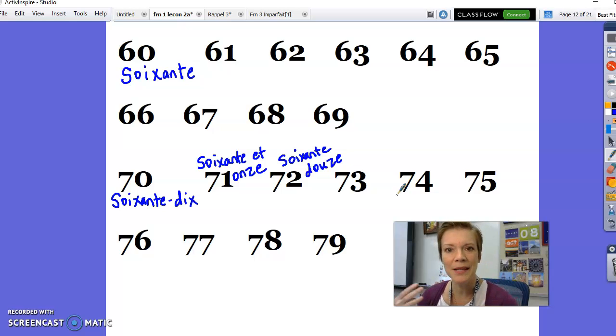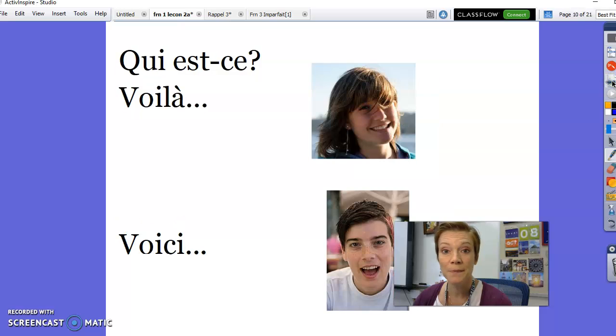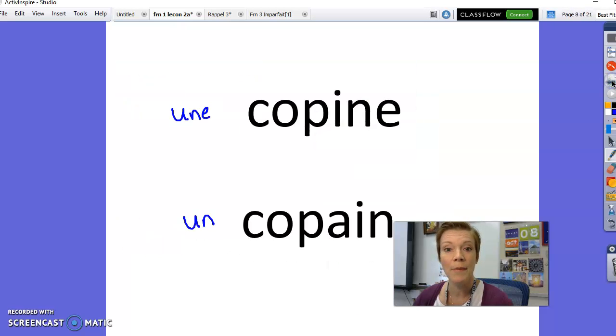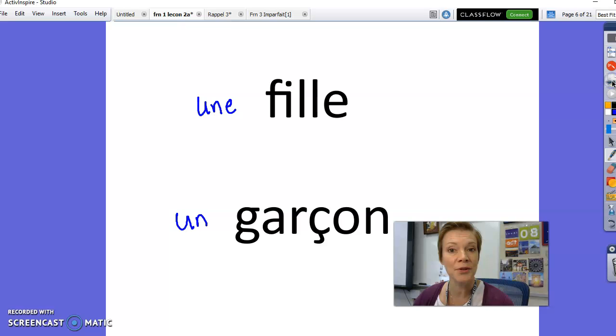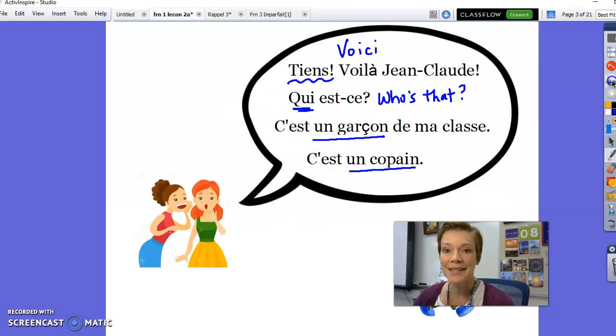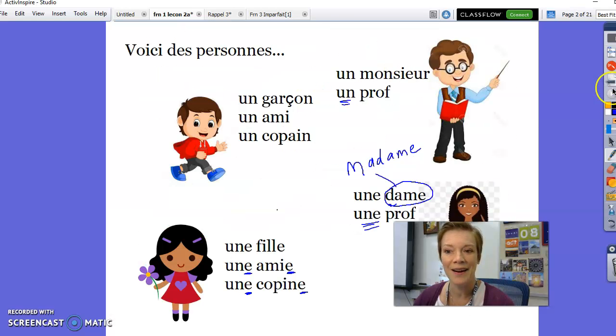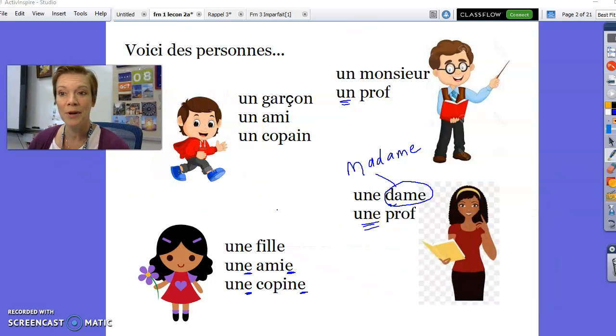And so we want to keep building on what we've already learned. Keep practicing that counting. All right? Work with your numbers this week. Also go back and look at how to talk about different people. Who are these people? Do some practice. Remember the difference between un and une, masculine and feminine. Go over these dialogues and get ready for class next week when we're going to talk about our friends, talk about each other, who we are, and what we already know.